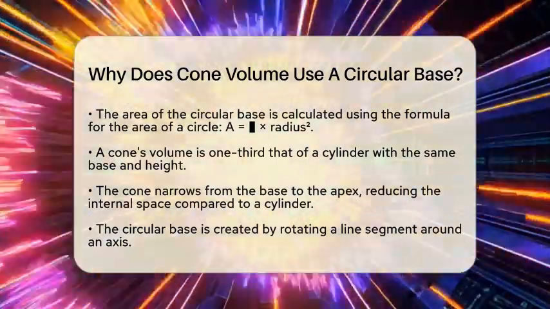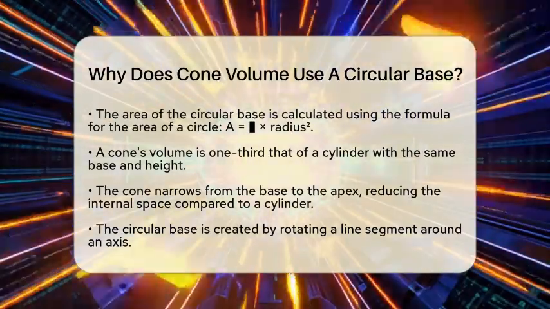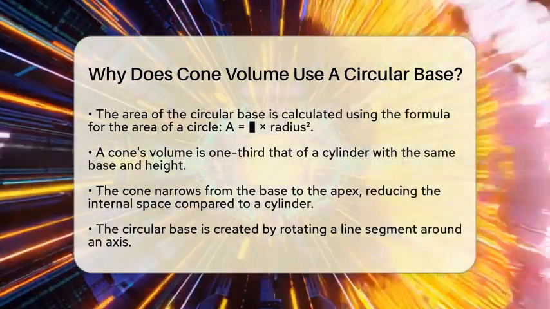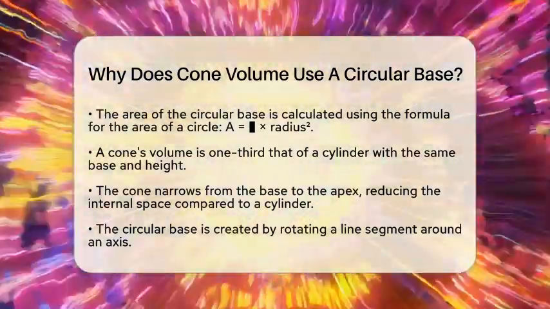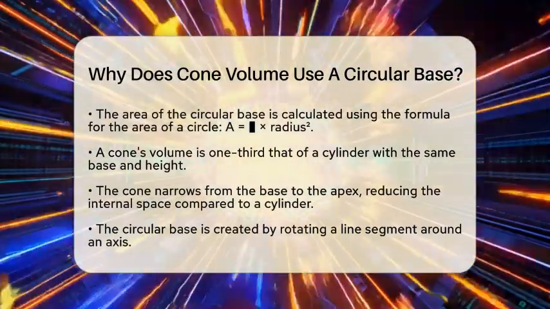Interestingly, the volume of a cone is 1/3 the volume of a cylinder that has the same circular base and height. This relationship comes from how the cone narrows from the base to the apex, reducing the space inside compared to that of a cylinder.